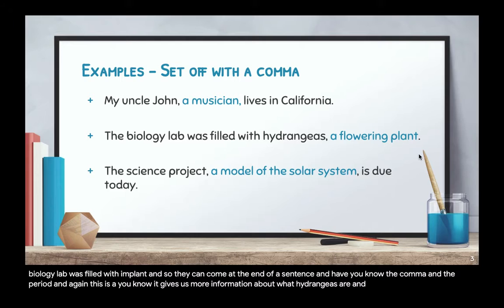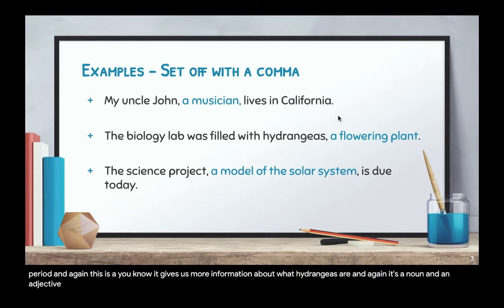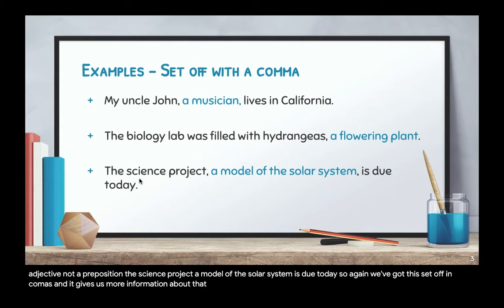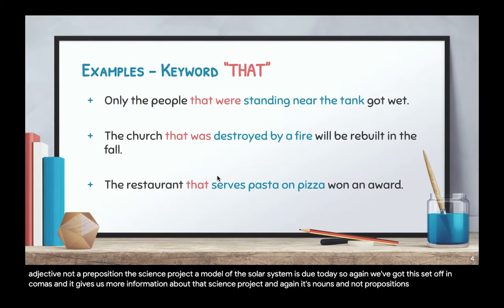And again, it's a noun and an adjective, not a preposition. The science project, a model of the solar system, is due today. So again, we've got this set off in commas, and it gives us more information about that science project. And again, it's nouns and not prepositions.